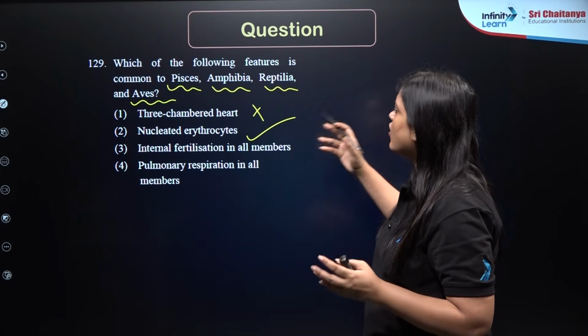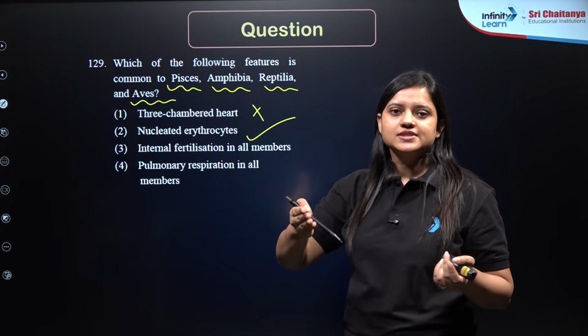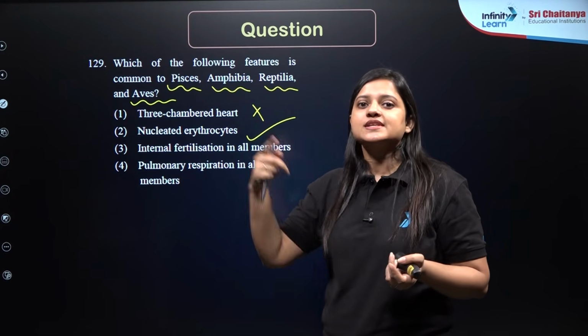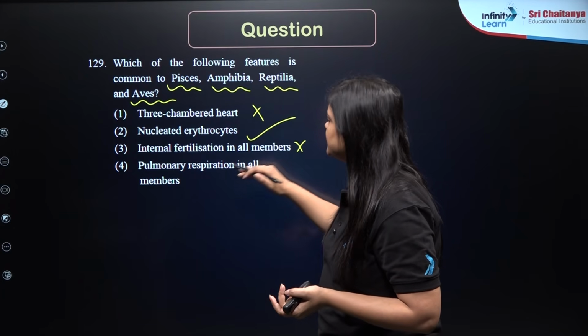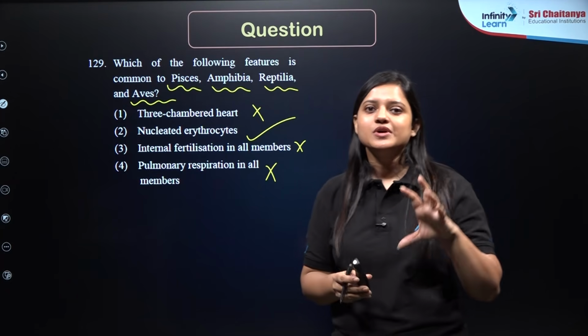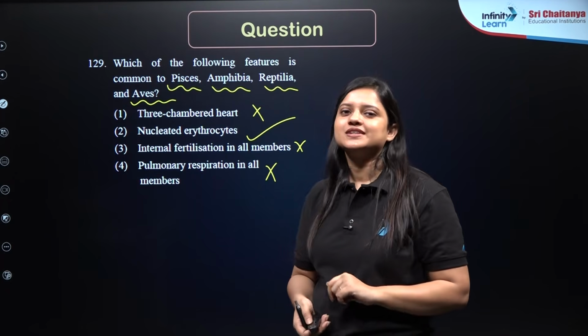Internal fertilization in all members. So when we talk about Pisces, the chondrichthyes will show internal fertilization. What about osteichthyes? They will show external fertilization. So yeah, not true. Pulmonary respiration in all. What about fishes? Pulmonary respiration is respiration through lungs, which is wrong. So correct answer here should be 2.